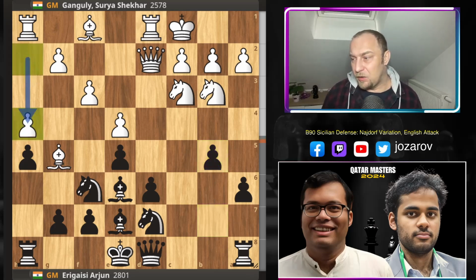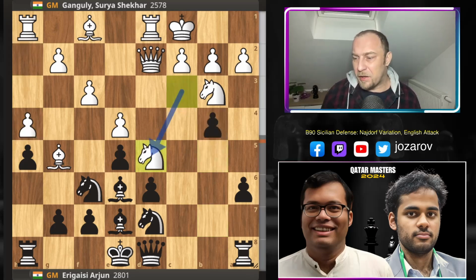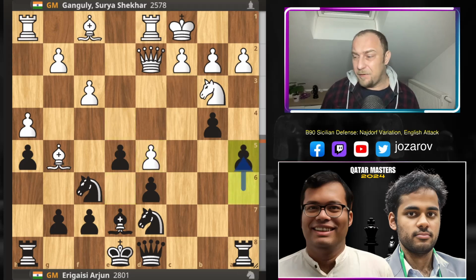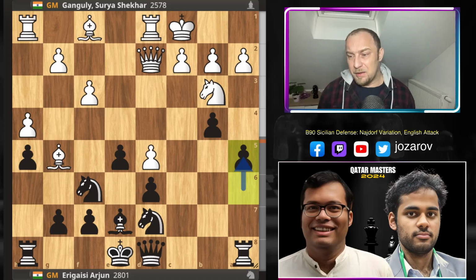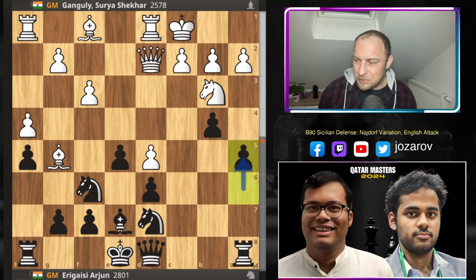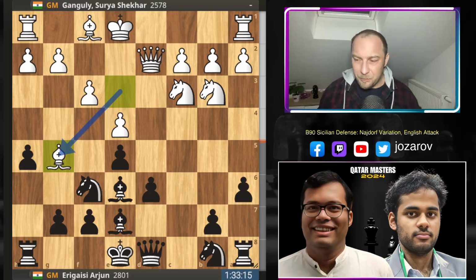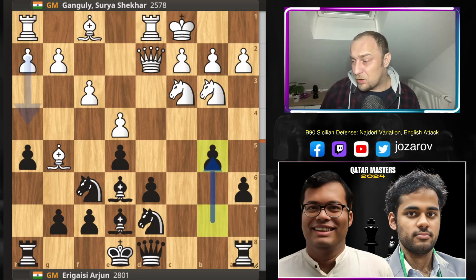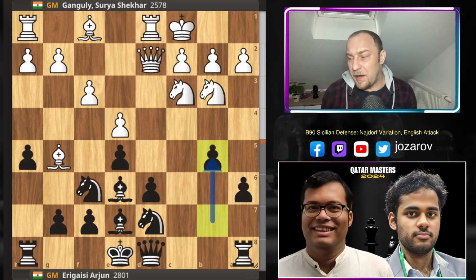Then after something like h4, we can immediately put more pressure against this knight. Then after knight to d5, bishop takes d5, e takes d5, and a5, I think Black should be already better here. So White should not lose this decisive tempo in the opening stage with the move bishop to g5, because it simply doesn't make sense. As I said, Black is simply faster with his move b5. And when I watch now the database, I see only 2 games in this particular line, where both games were won with the Black pieces.